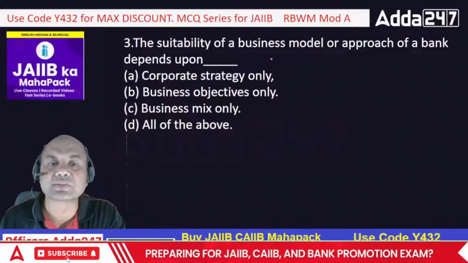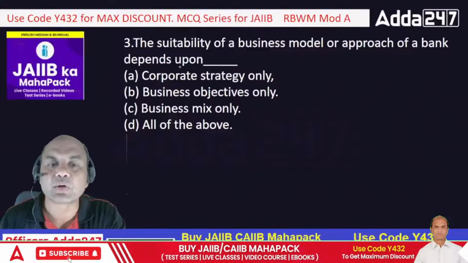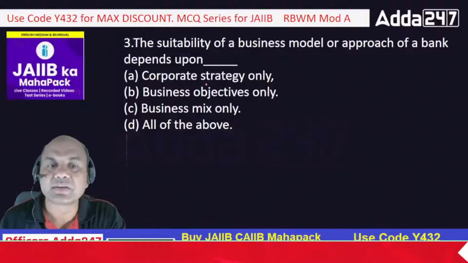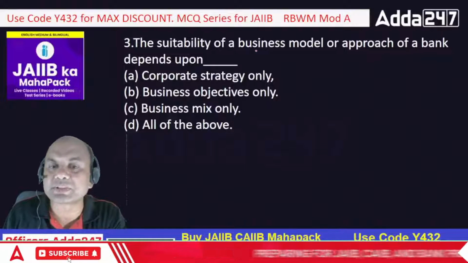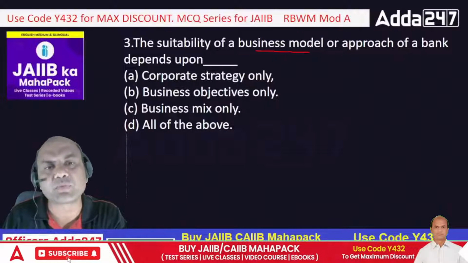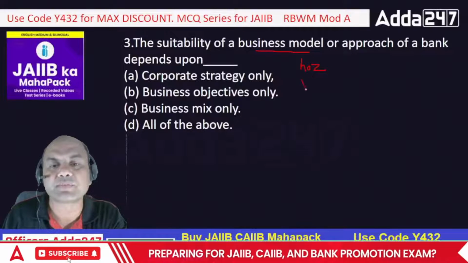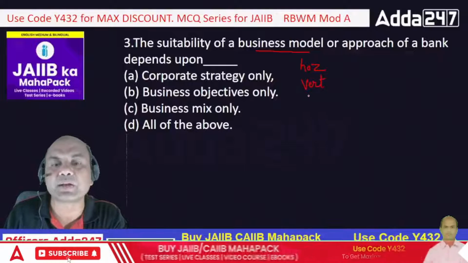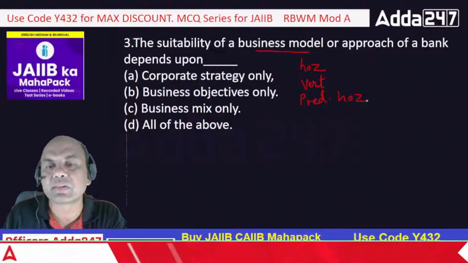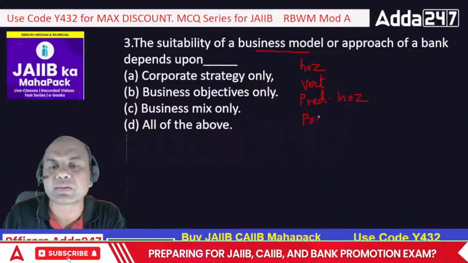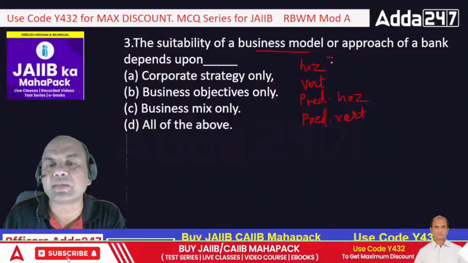The suitability of business model or approach of a bank depends upon corporate strategy, business objectives, business mix, and all of the above. So suitability of business model. What is a business model? Business model means there are 4 types of business models. One is horizontal model, second is vertical model, third is predominantly horizontal, PRED I'll call it, just I'll write it. Predominantly horizontal model, then predominantly vertical model. Okay, I'll just give the main points about these two.